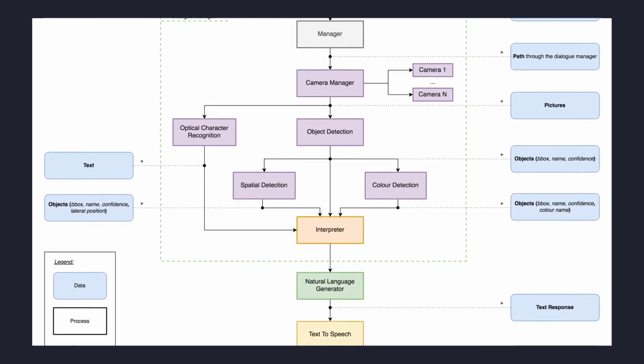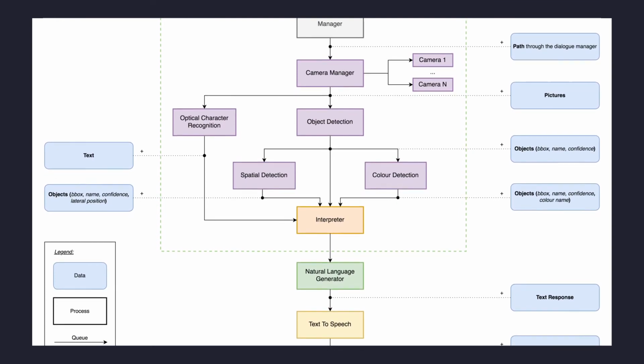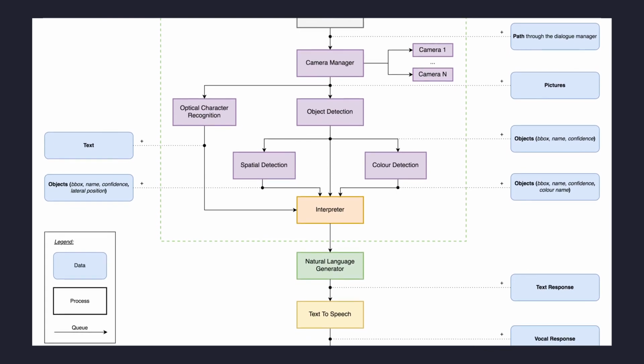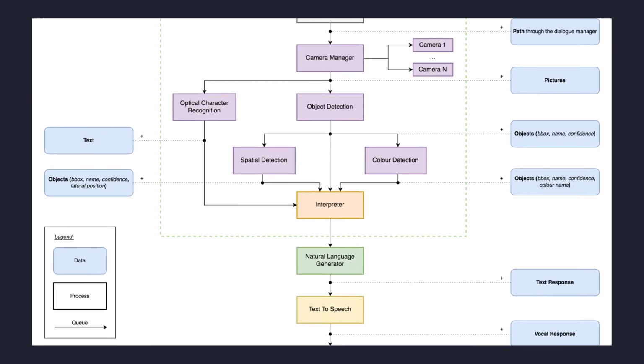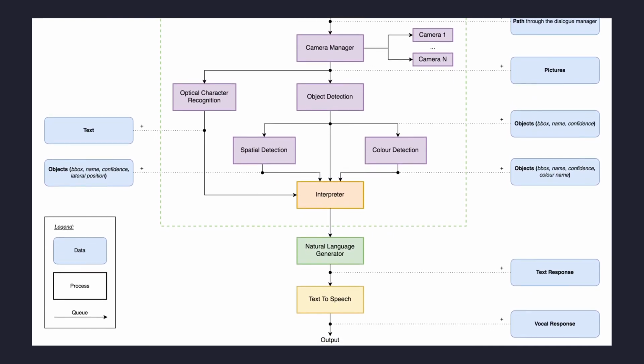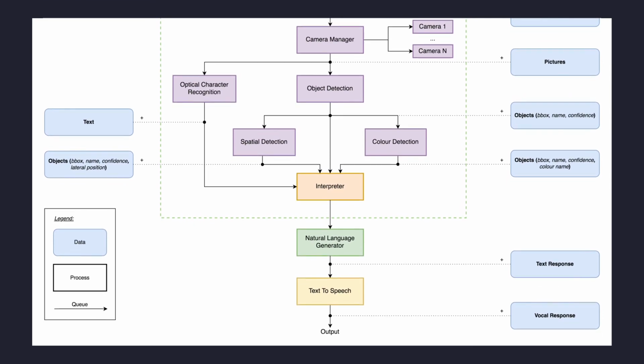The open source Keras OCR library was used for this service, which can achieve comparable performance to services provided by AWS and Google. The color detection service determines the most common color of each object within the scene. This uses the SLIC segmentation algorithm to reduce the number of colors in the image before using KNN to determine the name of the color with the greatest frequency. The spatial detection determines the absolute horizontal position of each object relative to the frame.